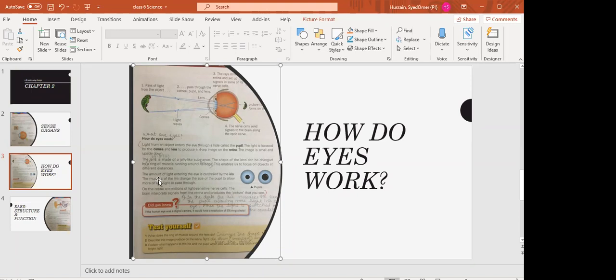Now the amount of light entering the eye is controlled by the iris. The muscles of the iris change the size of the pupil to allow more or less light to pass through. Now I am telling you the same thing. As you can see, this one is the iris, the colored part, and this one is the pupil, the hole in the center.